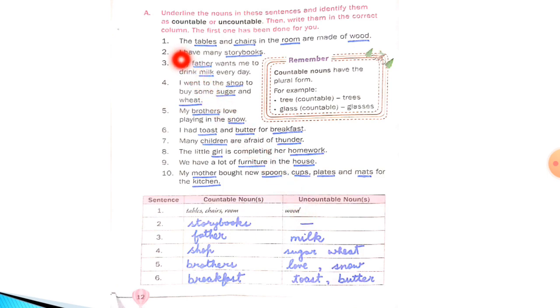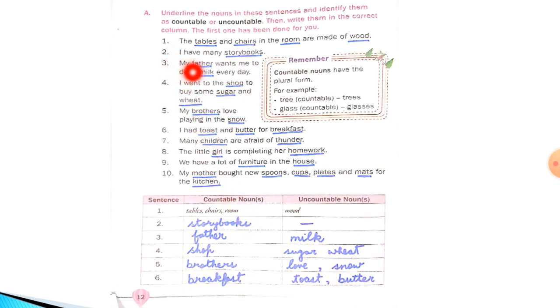Now the second one is: I have many storybooks. Now storybooks you can count, so it will come under countable nouns. In this sentence there is only one noun, so it will come under countable noun.